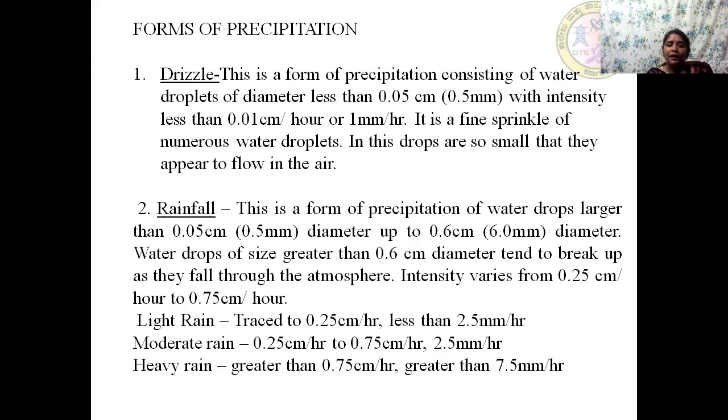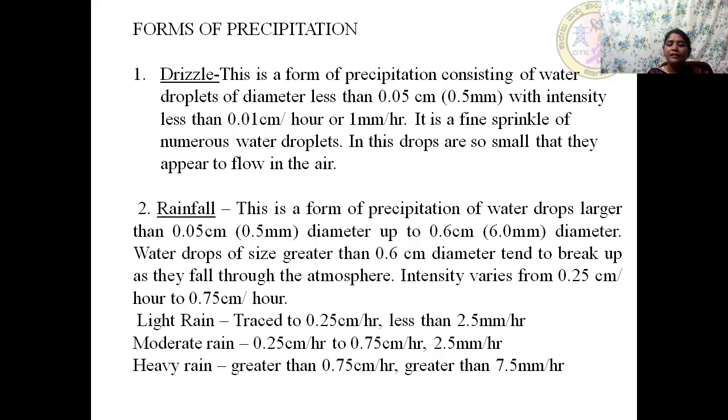So depending upon this intensity, so it is 0.25 centimeter or 2.5 mm per hour. We differentiate the rain as light rain, moderate rain, and heavy rain. So when the intensity of the rain is less than 2.5 mm per hour or 0.25 centimeter per hour, it is known as light rain.